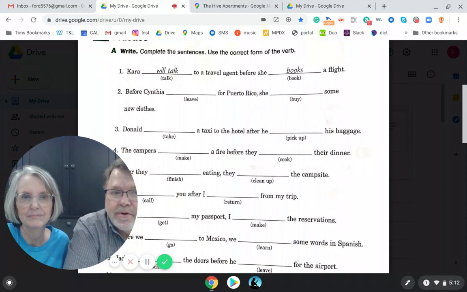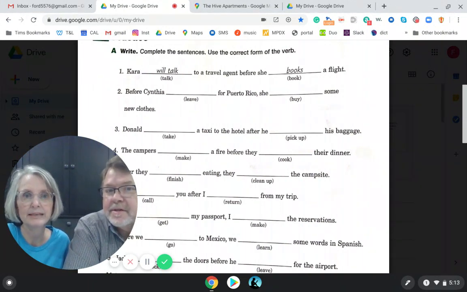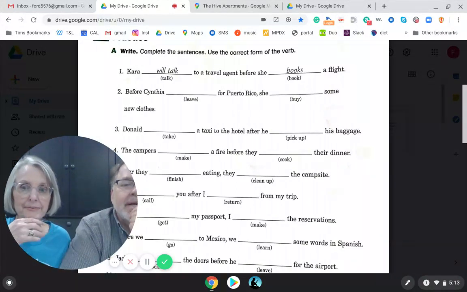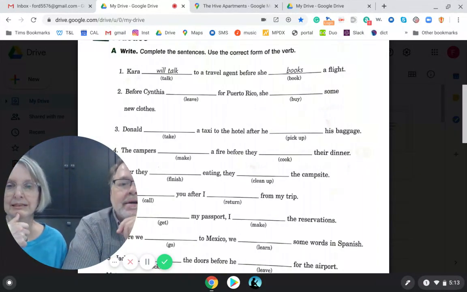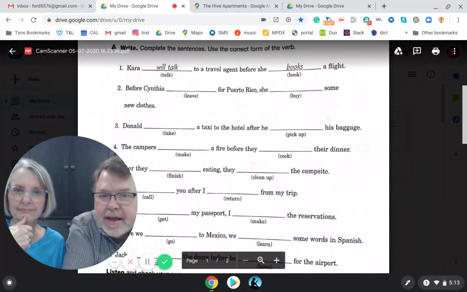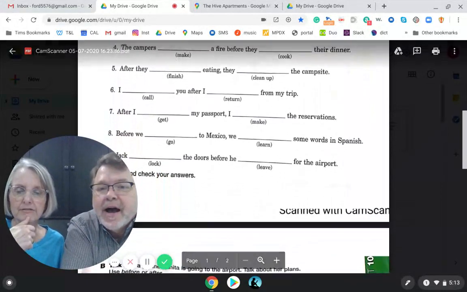So book is going to be present tense, and talk is going to be future tense because book is present because there's a before in that part of the sentence. Notice they had to make it books because she books. And will talk. Okay. But last time I gave you the answers to numbers 2 through 5.